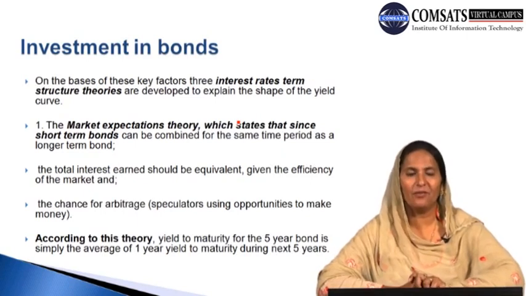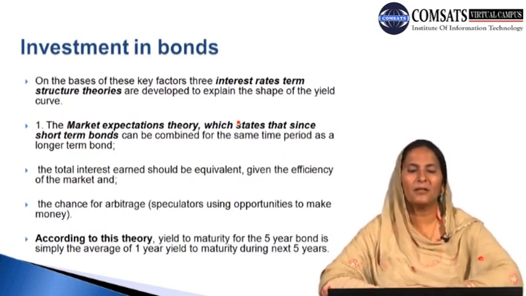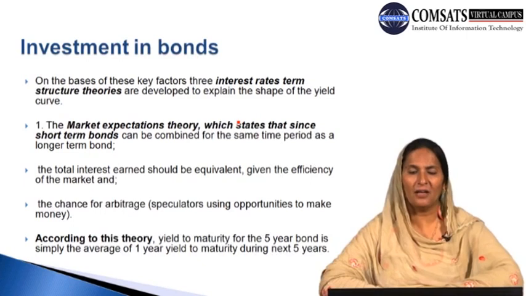What is the first theory? The first theory is the market expectation theory, which states that short-term bonds can be combined for the same time period as longer-term bonds. The total interest rate earned should be equivalent, given the efficiency of the market. The rate of interest for the short term and the long term at the same time can be equivalent to each other.